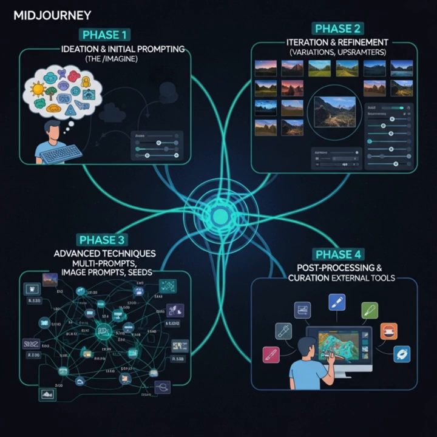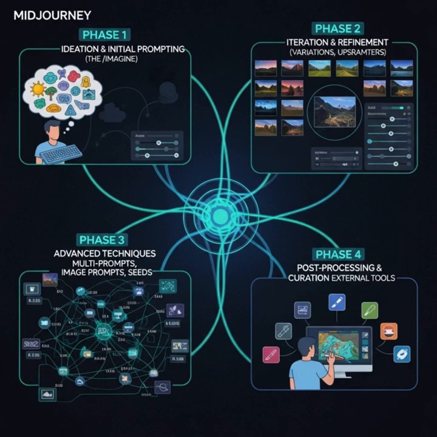As you gain proficiency, you'll move to Phase 3, advanced techniques. This includes using multi-prompts to weigh different concepts, incorporating image prompts to influence style or composition from existing images, and utilizing seeds for reproducibility or exploring specific variations. These techniques give you unparalleled control.